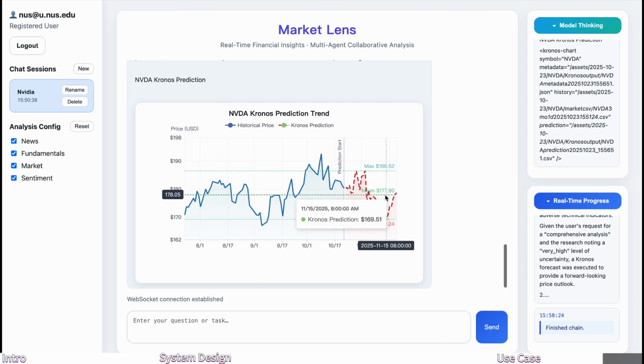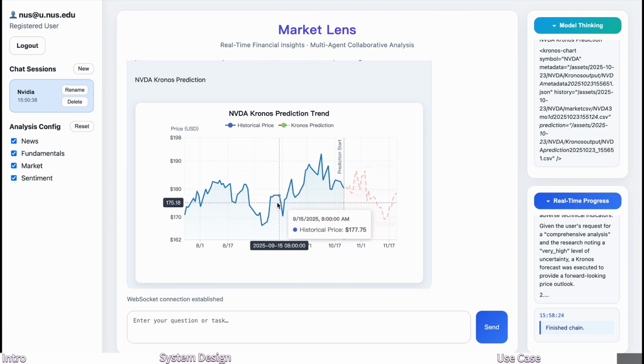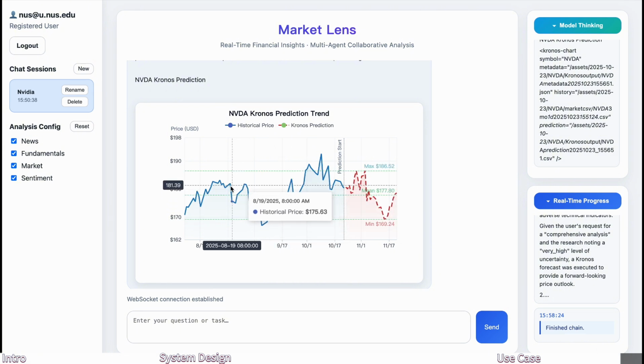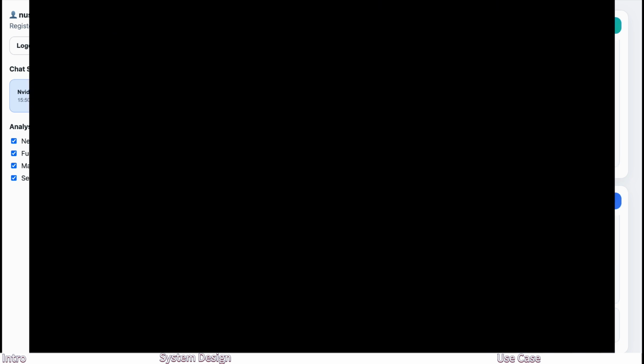In the final recommendation section, there's a dynamic chart from Chronos showing how the price is expected to move over time. And when users hover their mouse over it, they can see the predicted price for that exact point in time. And that's the full workflow of our system. Through multi-agent collaboration, MarketLens completes the entire trading loop, from data collection to decision generation and risk control. Thank you for watching.